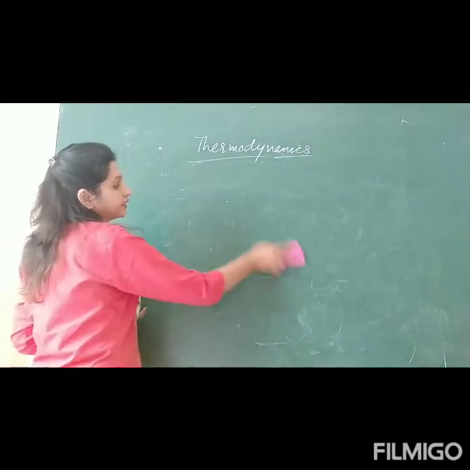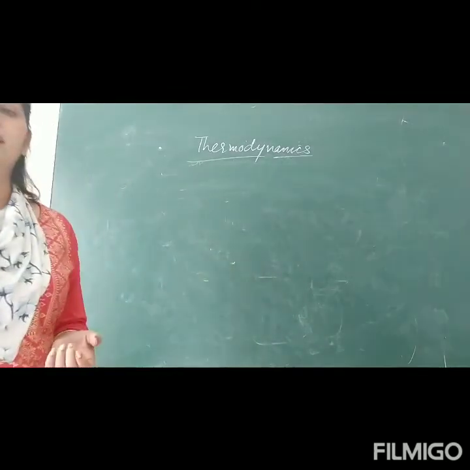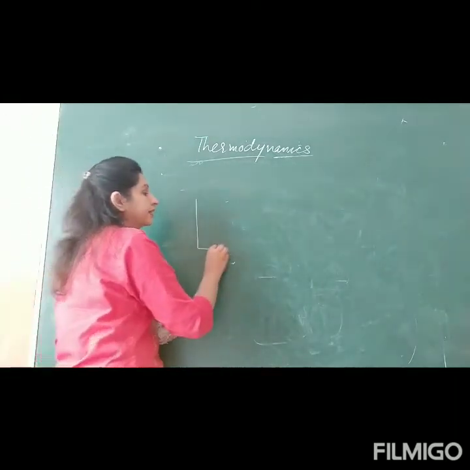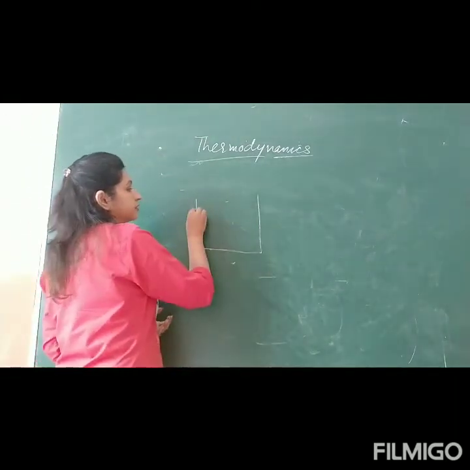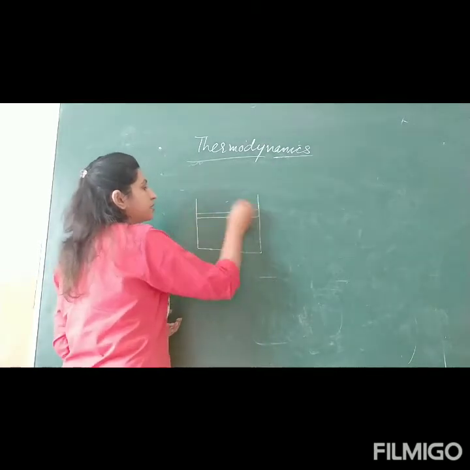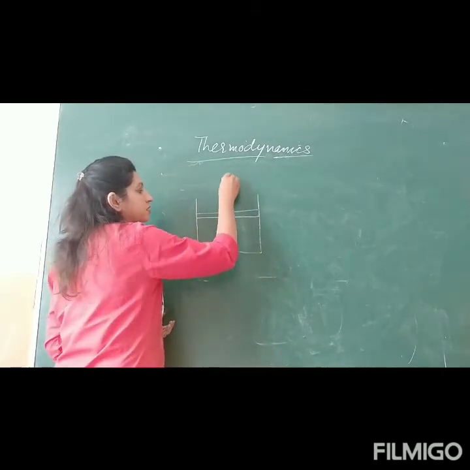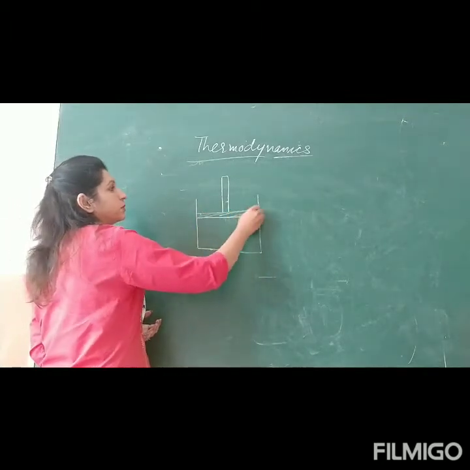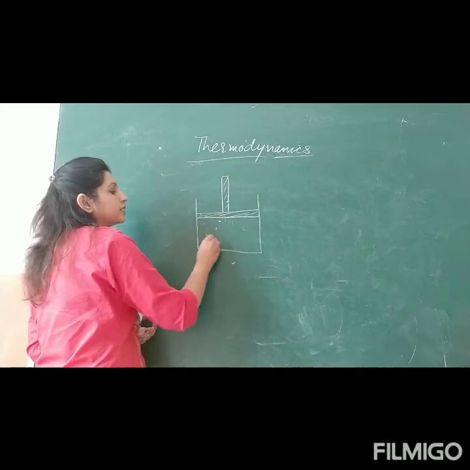So we'll consider here a system that is a gas enclosed in a cylindrical container with a frictionless movable piston. This one is your movable piston, and a gas is filled in it.